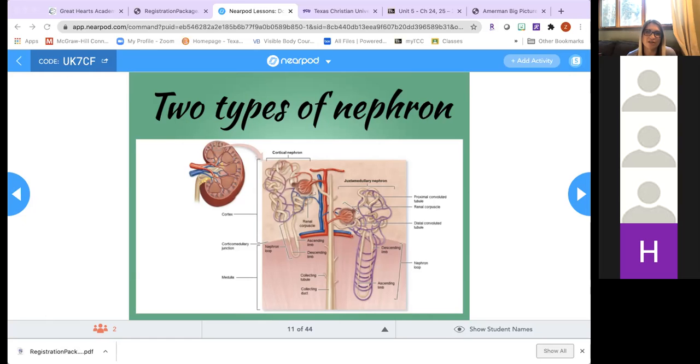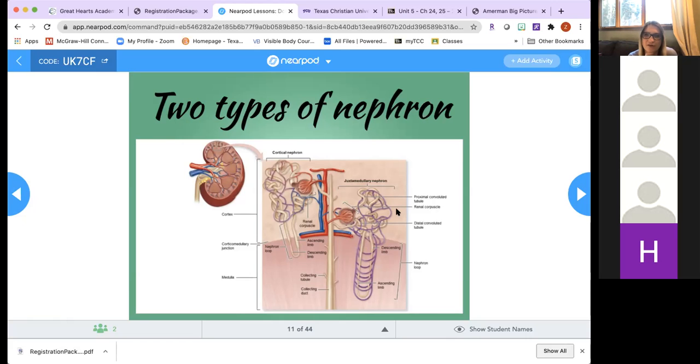But the majority of the nephrons in our body are going to be known as the cortical nephrons, and these have short nephron loops, and their renal corpuscles are farther away from the medulla. So when you look at this image here, the one on the left side, that's the cortical nephron. Most of it is going to be in the cortex. And then the one on the other side is the juxtamedullary nephron, and that one has a long, deep loop into the medulla. One thing that you can think of when you're trying to remember which one is which is that the juxtamedullary nephron, that's the long name. It has the long loop, okay?